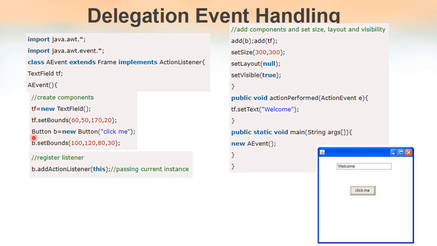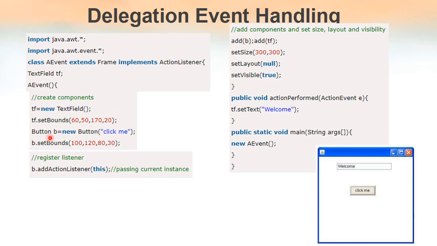Similarly, for creating a button, we have a Button class in Java. Button b equal to new Button, and here we are passing one parameter so that text will appear on the button on the form. This line will create a button, but that button needs to be added to the frame. For that, we have to call add b. Here add is a method that we use to add components to the form.